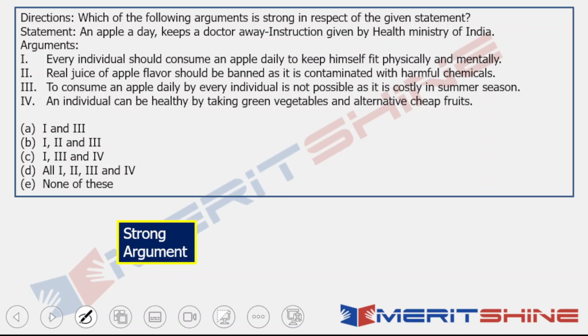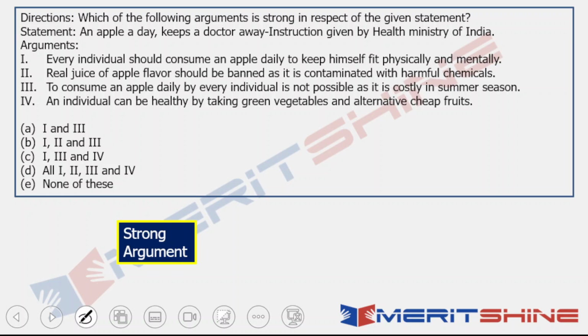Whenever we are supposed to find out whether an argument is strong, it essentially means that a strong argument will always support the main idea or the main statement, and would be parallel to the direction of the main idea. Obviously, when you study in detail, as I have taught in the types of critical reasoning class 1 and class 2 in the playlist that I mentioned earlier, you will get a clear-cut idea of exactly what steps you follow.